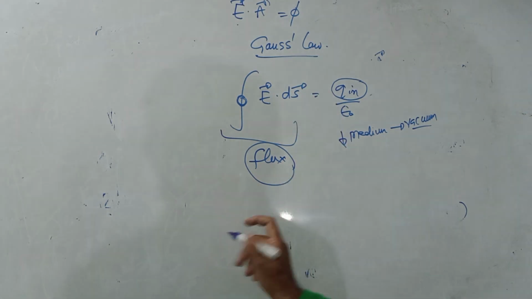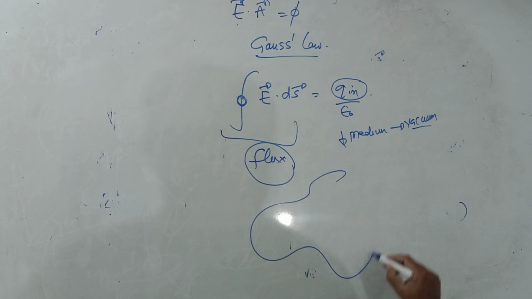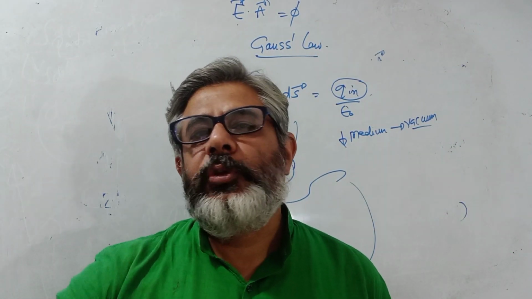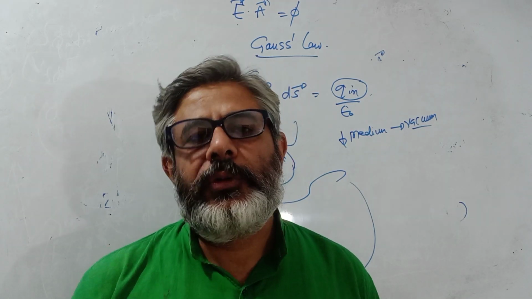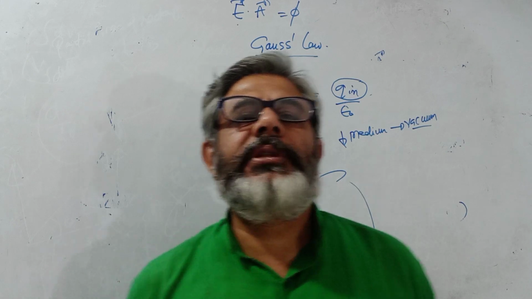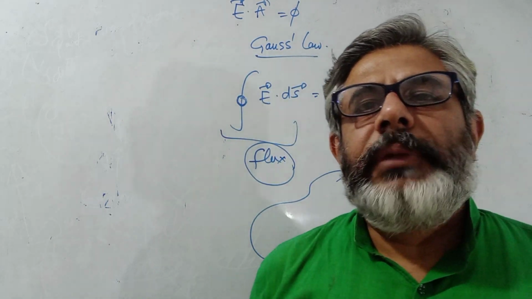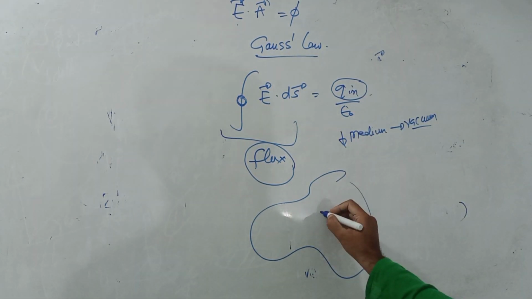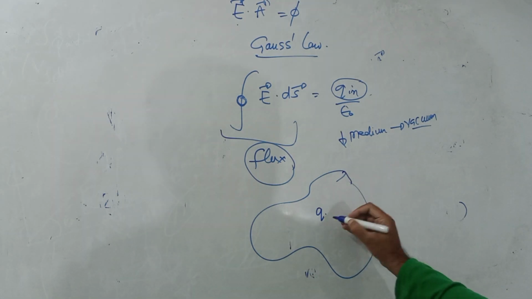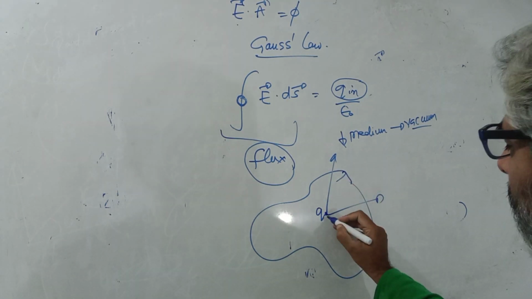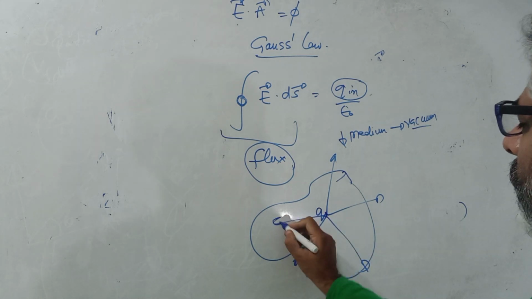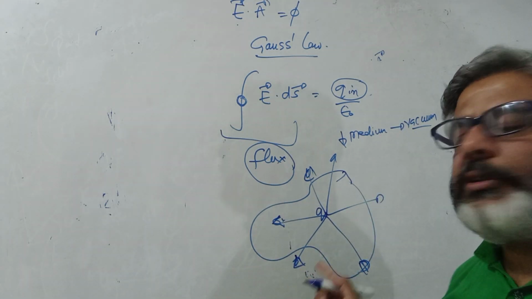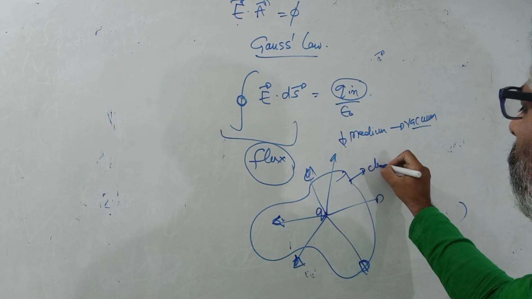Now how will we explain this? Suppose this is some closed surface. You can understand that your glass is an open surface, closed at the bottom and open at the top. But if you cover the lid of your glass, or your pressure cooker, then it becomes a closed surface. If you cover any utensil with a lid, it becomes a closed surface. Now suppose inside this is some charge Q. Of course this will have electric field in all the directions. This charge is enclosed by this surface, so this is a closed surface.